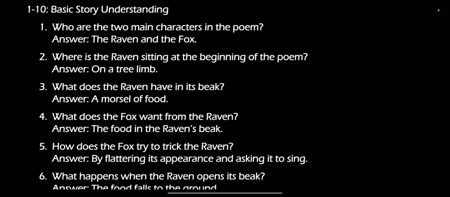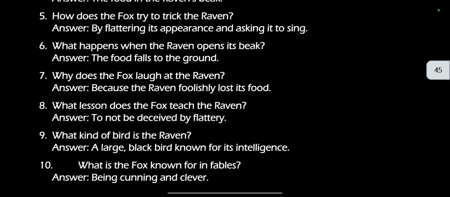Where is the raven sitting at the beginning of the poem? On a tree limb. What does the raven have in its beak? A morsel of food. What does the fox want from the raven? The food in the raven's beak. How does the fox try to trick the raven? By flattering its appearance and asking it to sing.